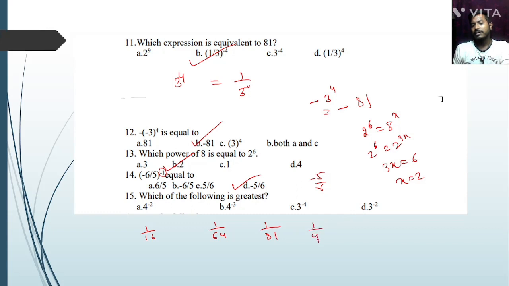So which one is the greatest? The one whose denominator is smallest is greatest, because the numerators are equal. So option D is the correct answer. Okay. Next question.